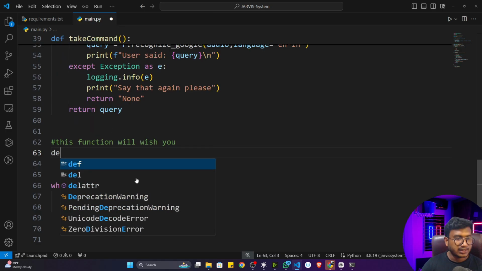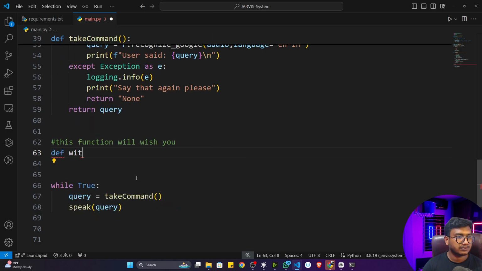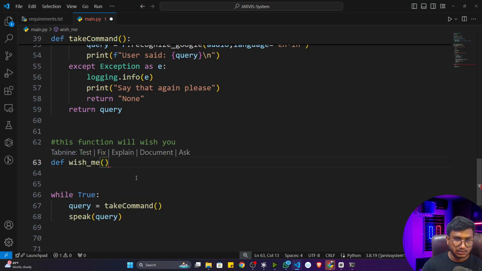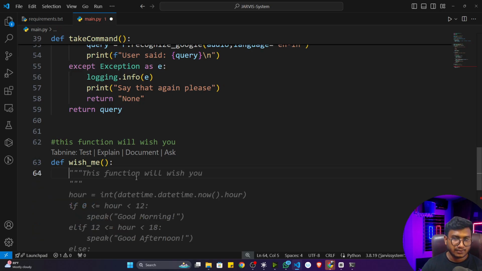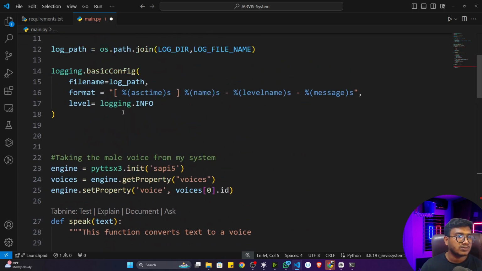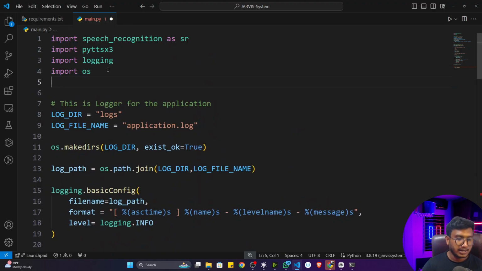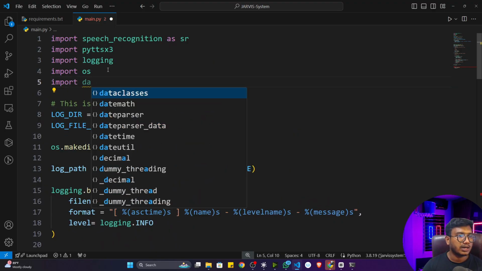Now here I'm going to create another function called wish me, or I can just create it like that, wish underscore me. It won't be taking any input. Inside that, first of all, I will take the current time. To take the current time, you can use one package called datetime. So import datetime. This one I can use.